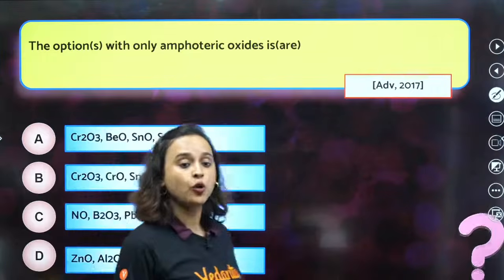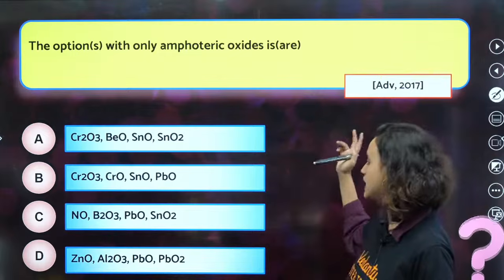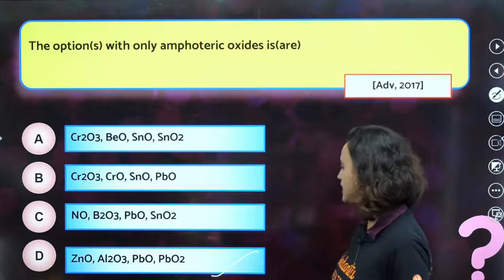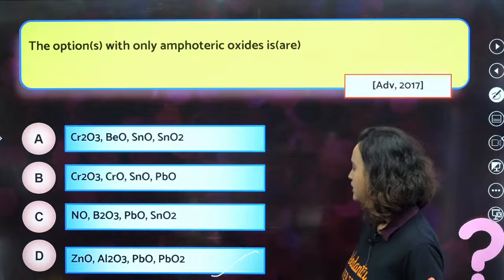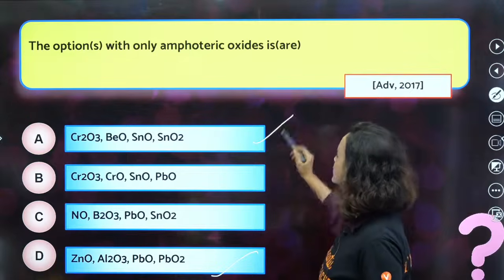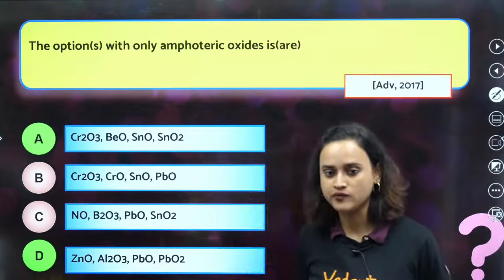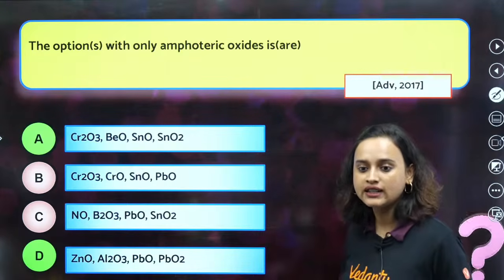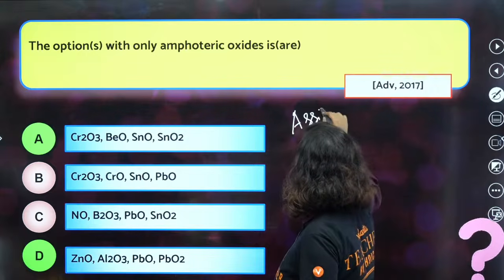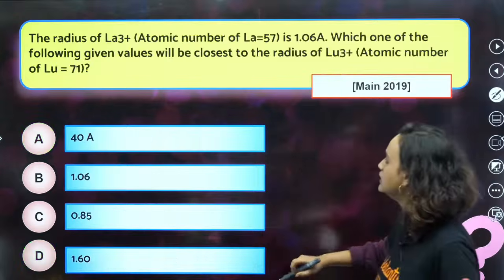Moving on, the options with only amphoteric oxide. Again, you know this has come in advance, so that means 2 options are correct here. ZnO, Al2O3, Cr2O3, BeO, this is also the correct answer. Option A and D are correct. Take this as an assignment, solve it and tell me the answer properly in the comment section, okay.